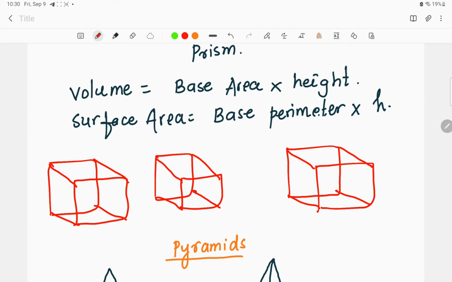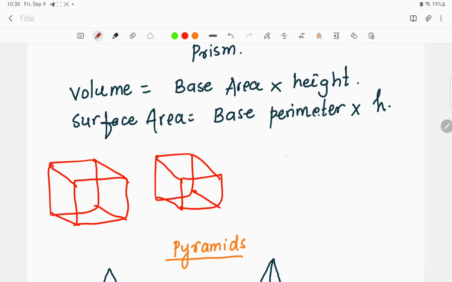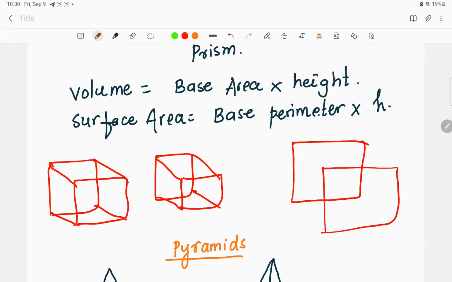So what we have to do while finding the volume is take the base area. Basically we'll take the base area of this particular square, or any kind of shape that has been given in the prism, and for finding the volume, we will multiply it by the height, meaning how much upwards the shape or structure has been formed. So for finding the volume, it is base area into the height.